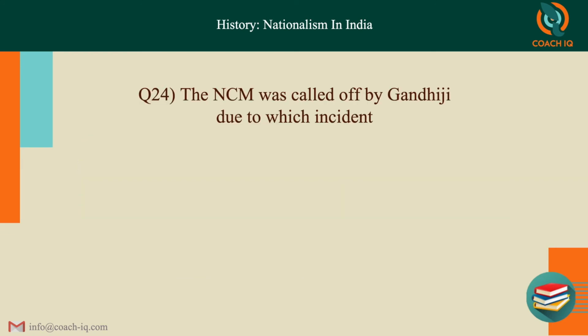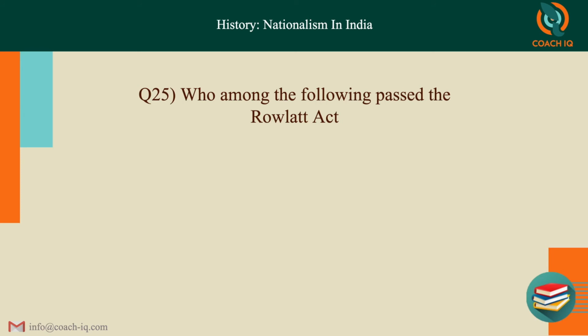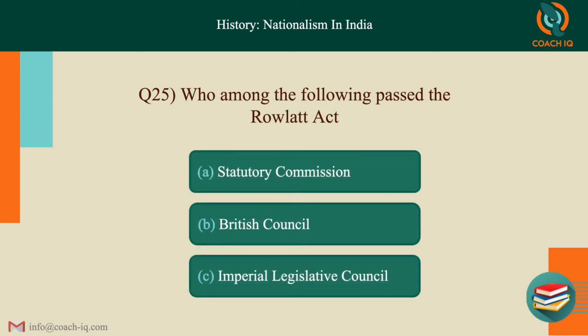Next, the NCM was called off by Gandhiji due to which incident? That is, it started, but then after some time it was halted, stopped by Gandhiji. It was due to the Chauri Chaura incident. Who among the following passed the Rowlatt Act? The answer is C, Imperial Legislative Council.